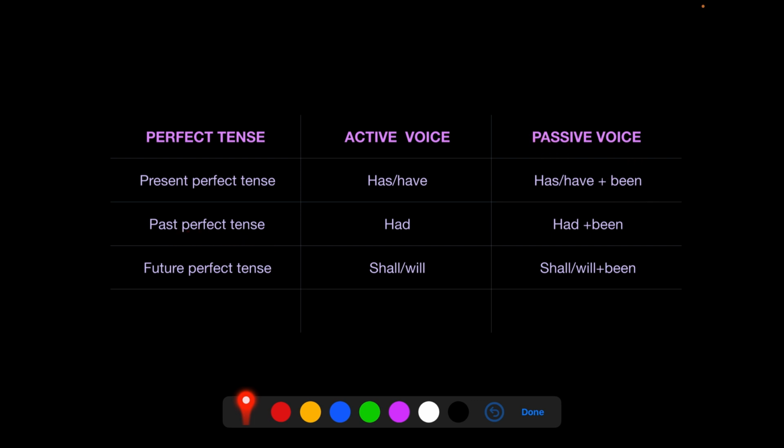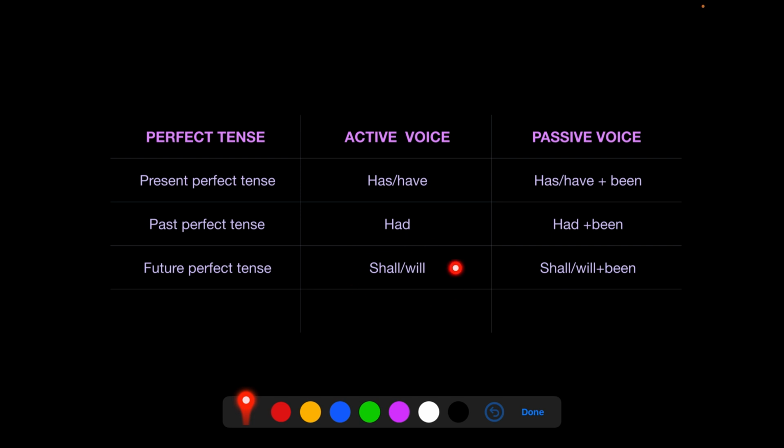For past perfect tense, the only word will be had. The minute it is had, it is in the past perfect tense. Your passive voice will have had plus been. Very easy. This is only just one thing you have to remember. If the active voice is in the future perfect tense, it will either have shall or will, and the passive voice will have shall or will plus the word been.